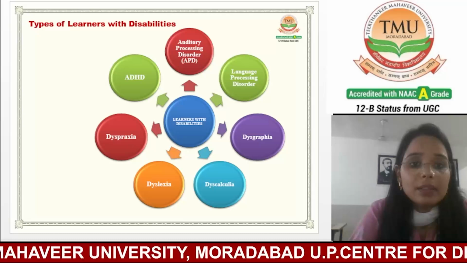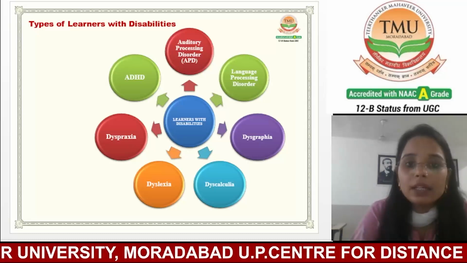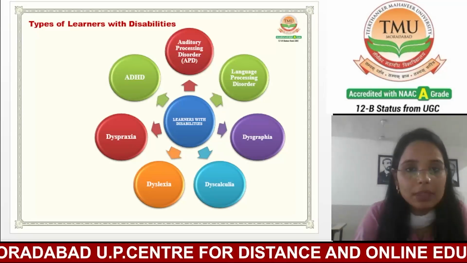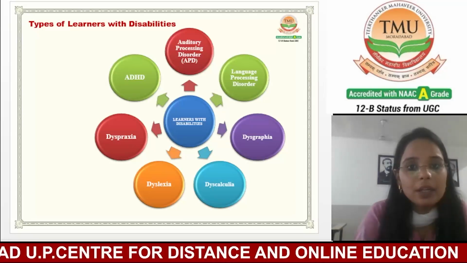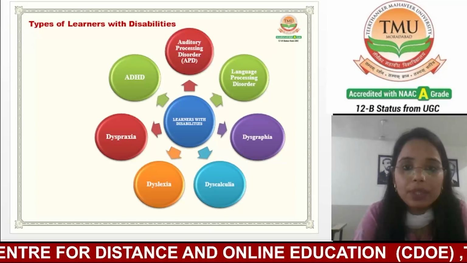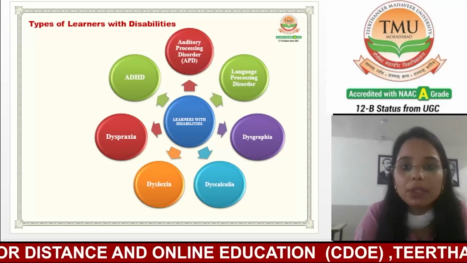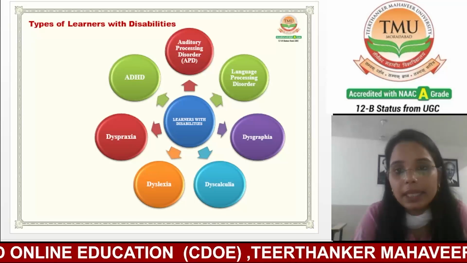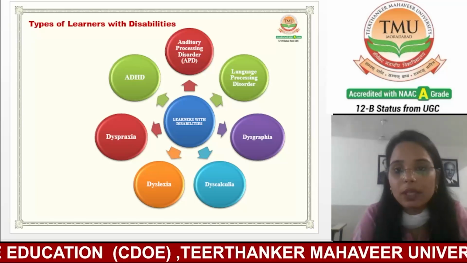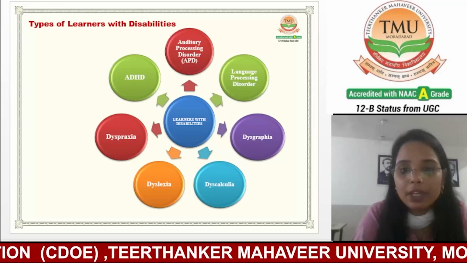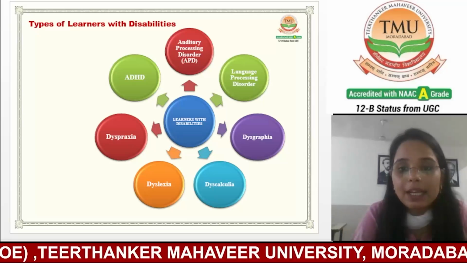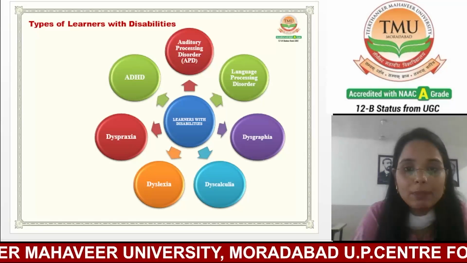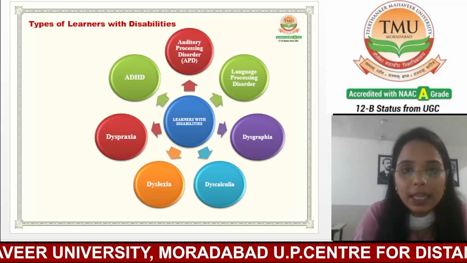Okay. So let's talk about the types of learners with disabilities. Here, as you can see in the picture, there are different types of learners who have disabilities. The first one is auditory processing disorder, known as APD. Second is language processing disorder. The third one is dysgraphia. The next one is dyscalculia. The next one is dyslexia. The next one is dyspraxia. And the last one is ADHD.